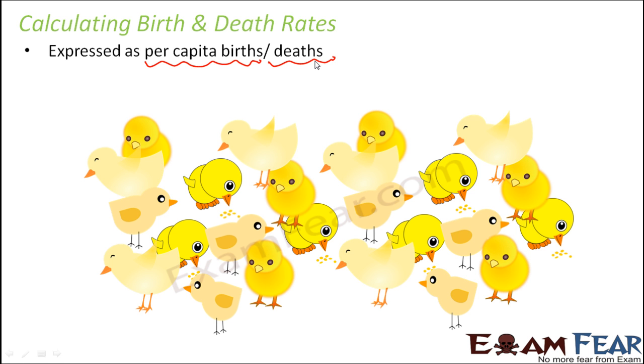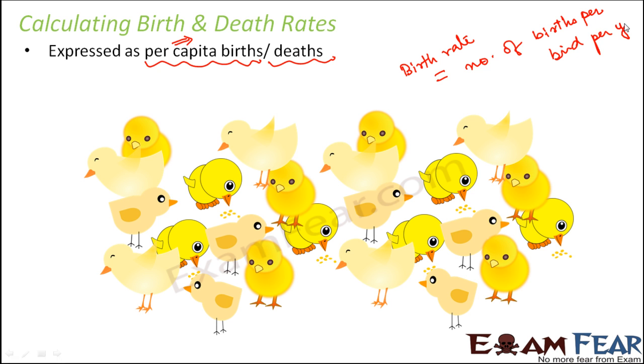Now what is the meaning of per capita? It means for each person, or in relation to an individual, in relation to a single person. So let me take this example. For this population of birds which you see on the screen, birth rate would be the number of births per bird per year.